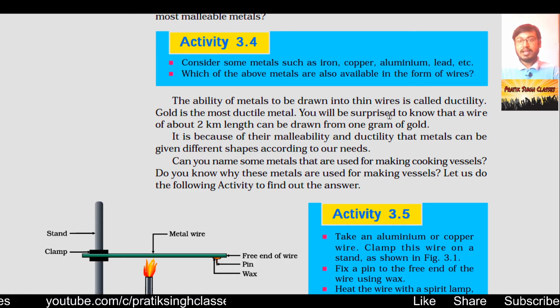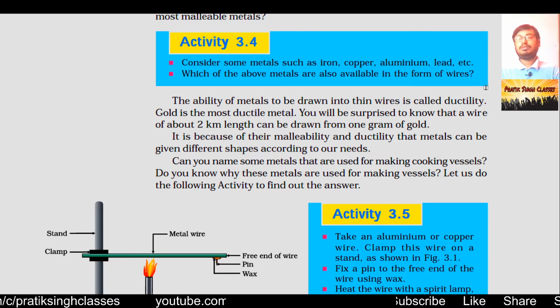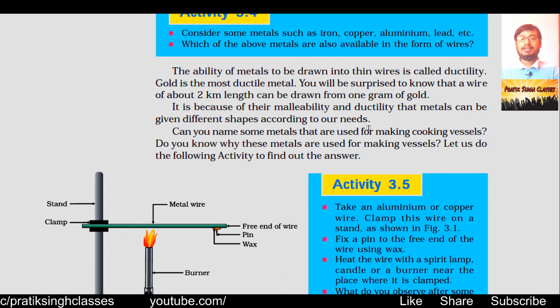This property is also called ductility. Ductility of an element is the property by which it can be drawn into thin wires. Gold is the most ductile metal because 1 gram of gold can be drawn into a wire 2 kilometers long. It is because of their malleability and ductility that metals can be given different shapes according to our needs, according to our wishes.